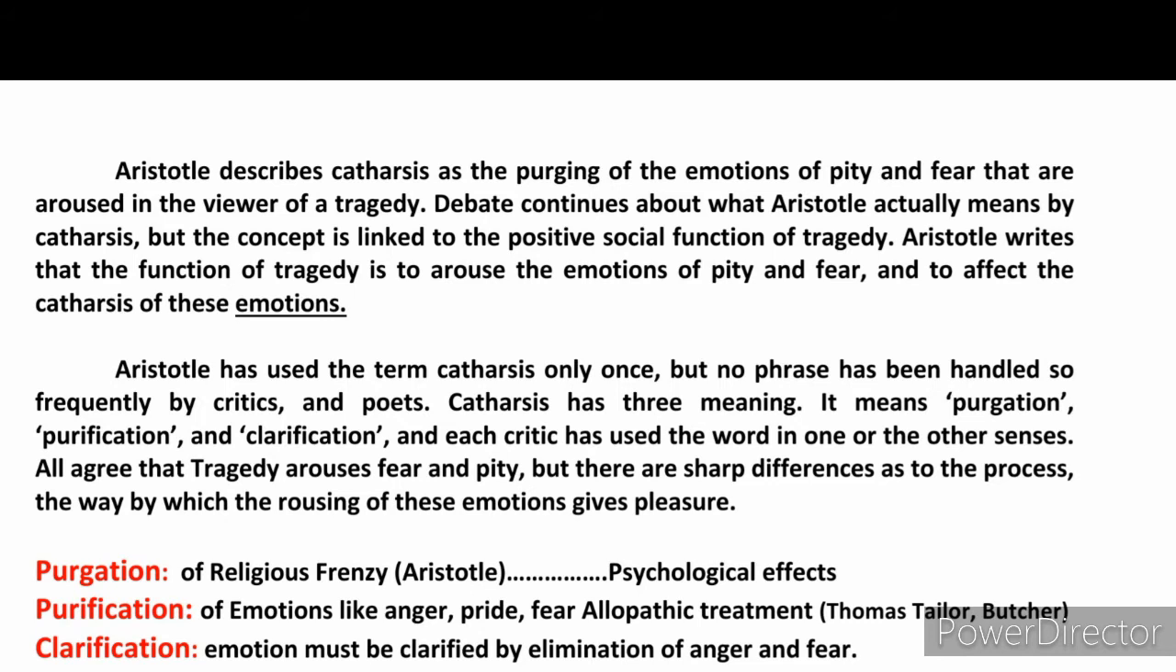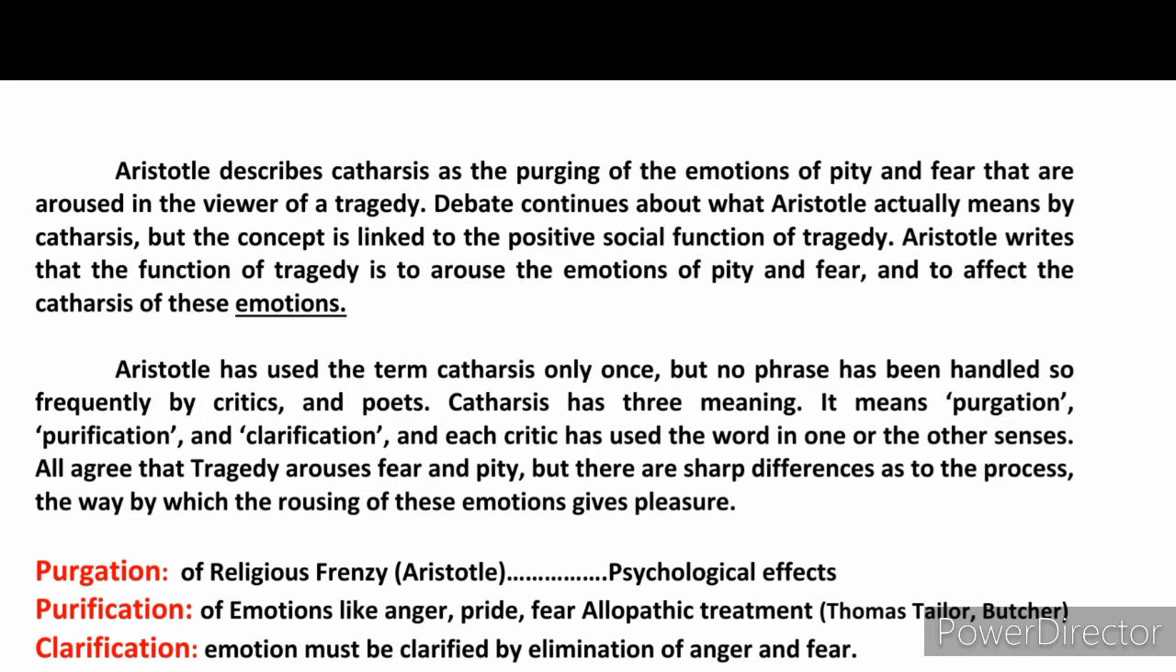Catharsis has three meanings: purgation, purification, and clarification, and each critic has used the word in one or the other sense. All agree that tragedy arouses fear and pity, but there are sharp differences as to the process by which the arousing of these emotions gives pleasure. So let me go forward. Purgation is a sort of religious frenzy, Aristotle says, and it creates a psychological effect.